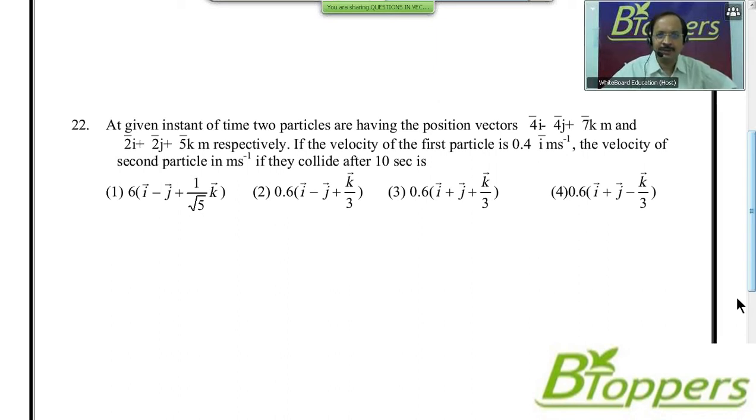This problem was also given in one of the previous entrance examinations, one of the previous MSET examinations. In the past, I discussed the condition for two particles to collide. This problem is based on the same discussion. So in case you need more time to try the question, you can take a pause and try this problem. Then see the next question.